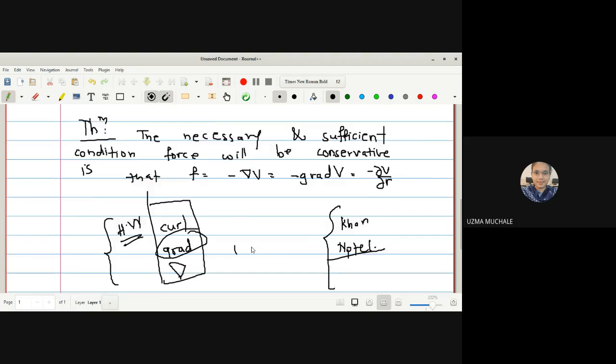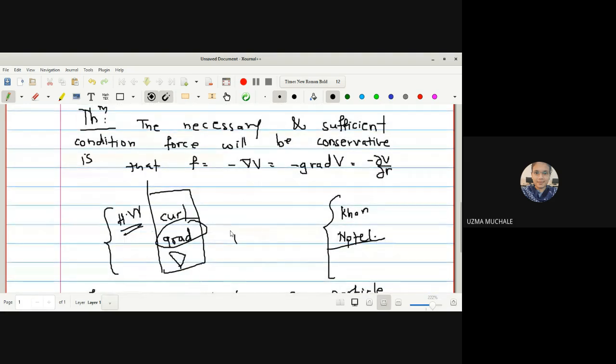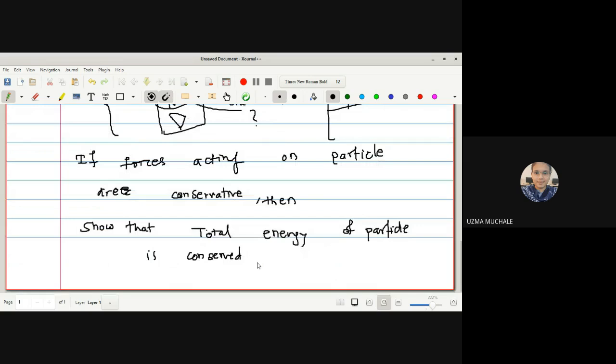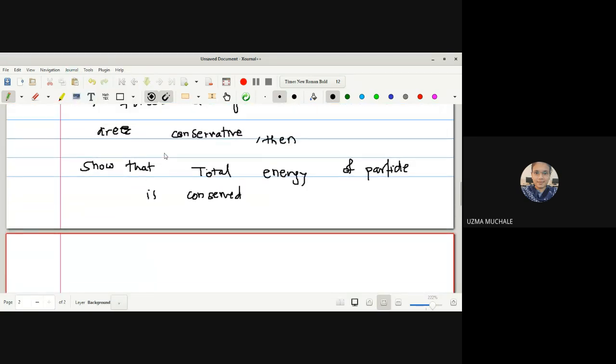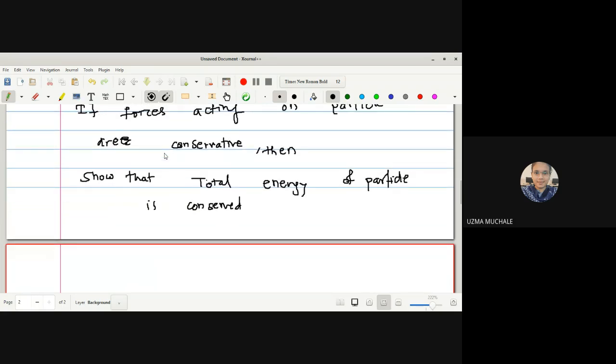I will give you a hint if you want to find those answers. I think it's dou by dou x plus dou by dou y plus dou by dou z, or i, j, k. But actually, you have to find out the geometric interpretation for this one. What do you mean by gradient? Try to find out, and we will discuss it in the next lecture. So here, show that the total energy of the particle is conserved.